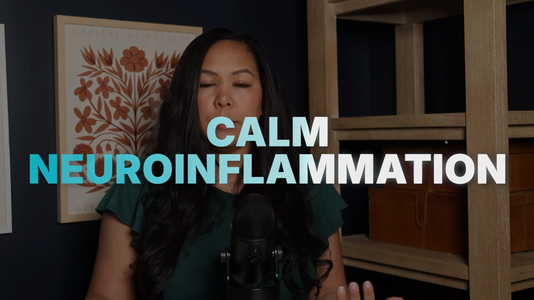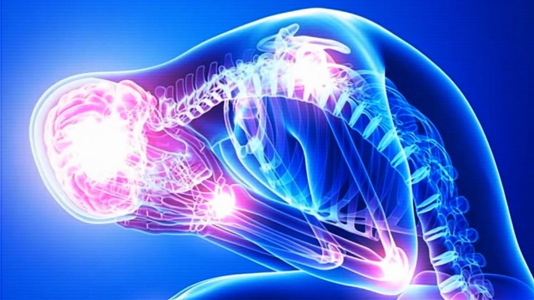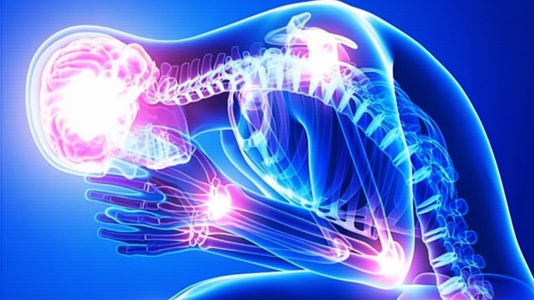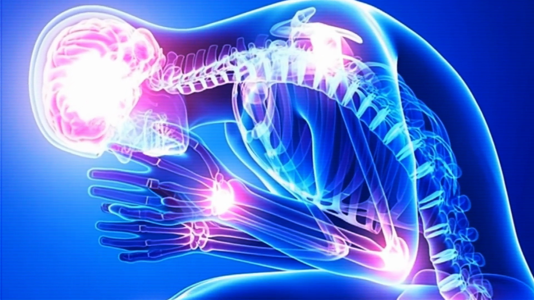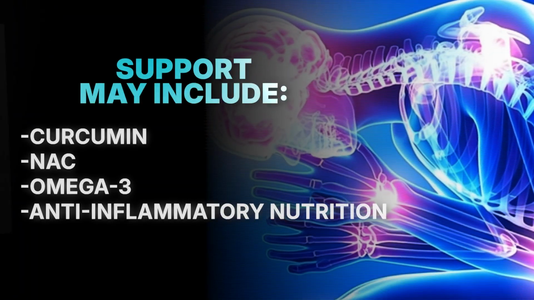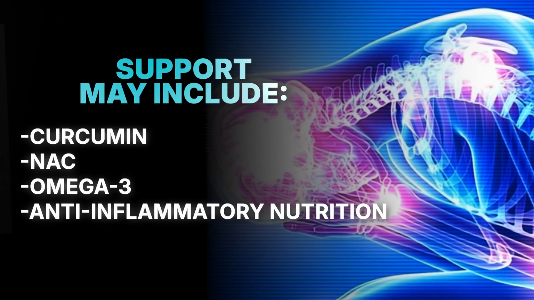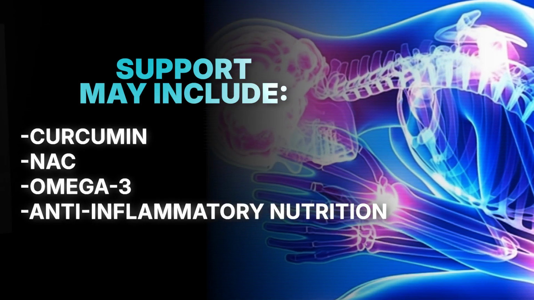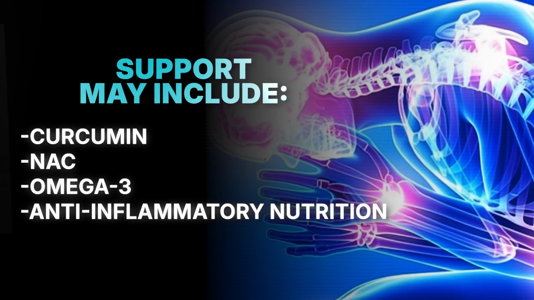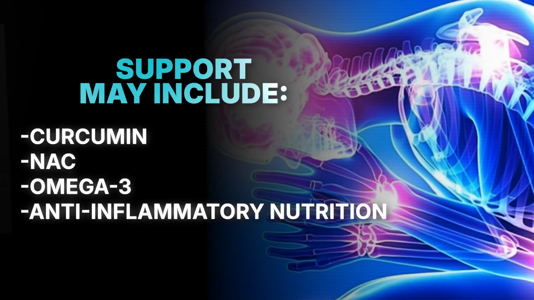So PANS involves immune and neurological inflammation, so treatment will often focus on calming the immune response while also supporting the brain. Several areas are particularly important. Reducing neuroinflammation: chronic immune activation can lead to inflammation in the nervous system, and strategies can include things like curcumin, which has anti-inflammatory benefits, NAC to support glutathione production, omega-3 fatty acids, and SPMs, which help to regulate these inflammatory pathways. These nutrients also help support brain health and reduce inflammatory signaling.